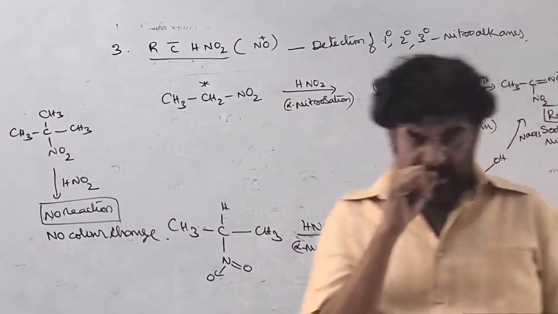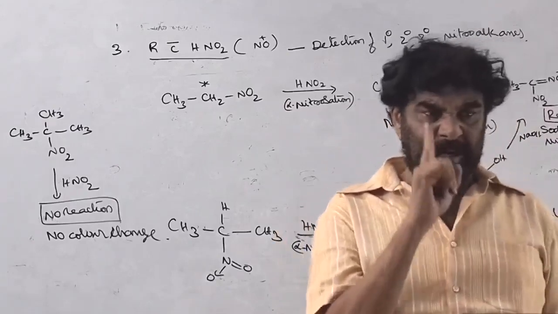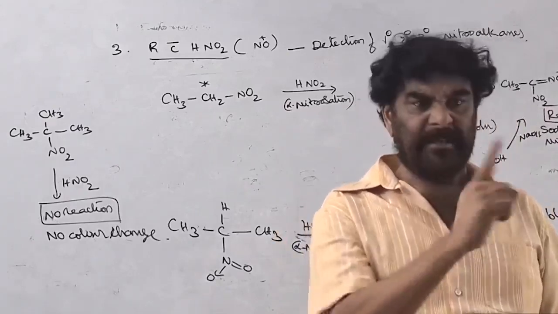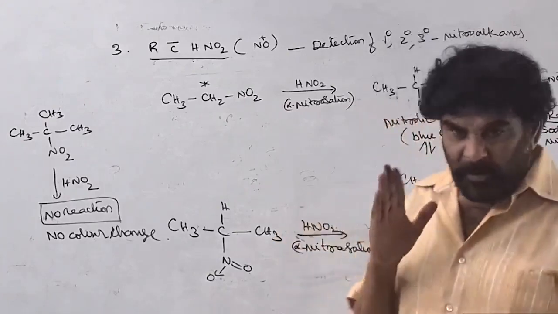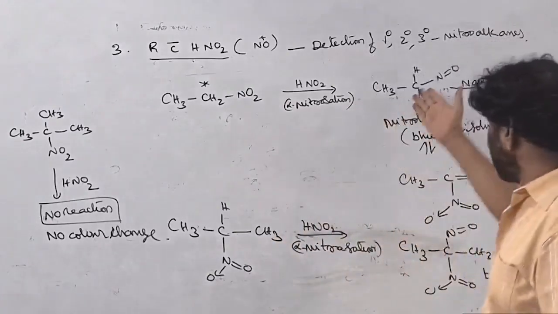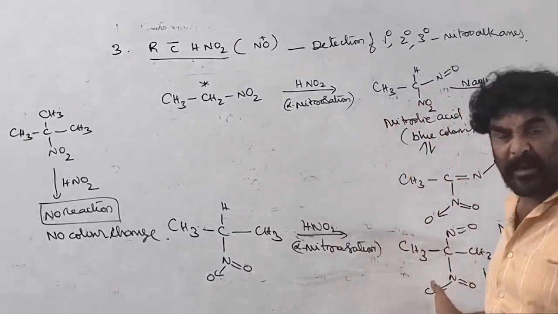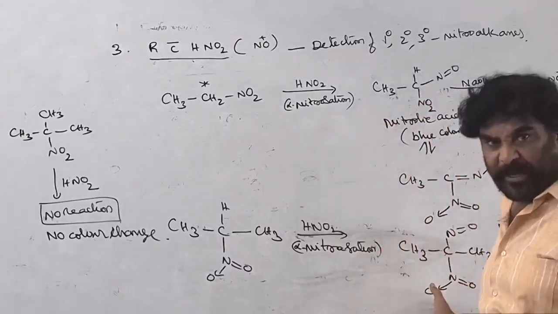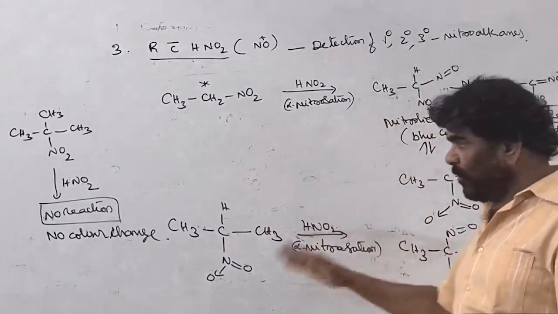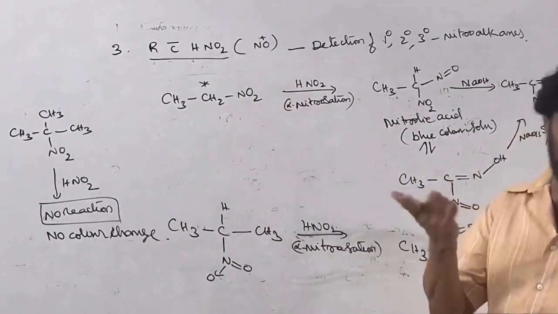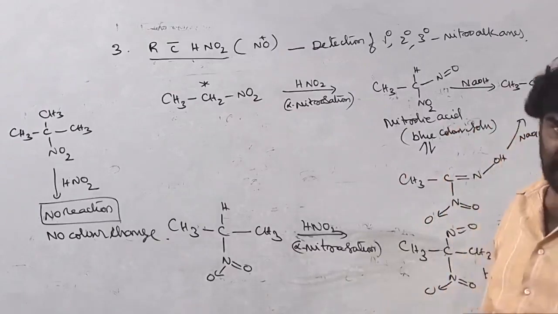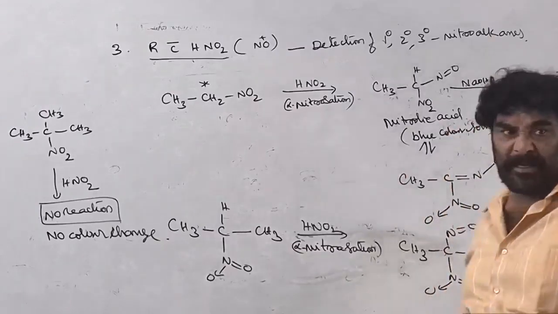If the given nitro compound is first treated with nitrous acid, and blue color is formed, it can be primary or secondary due to nitrolic acid formation. If no color is formed, that is a 3 degree compound. To further differentiate the primary and secondary, add sodium hydroxide.